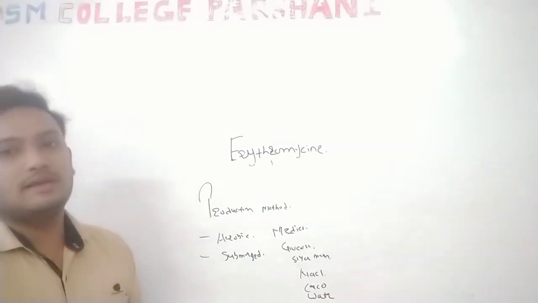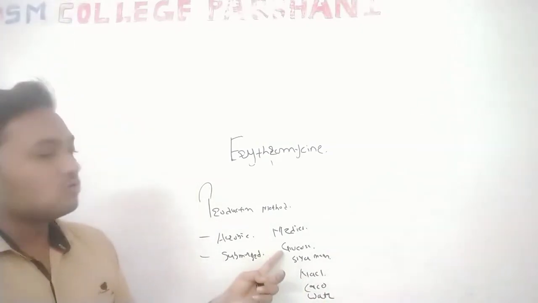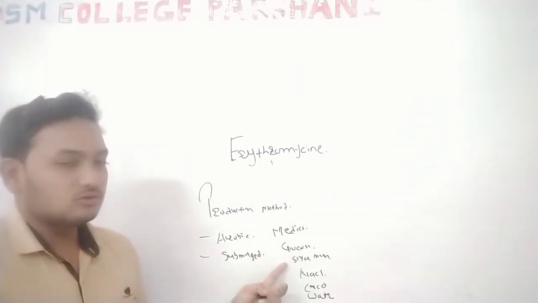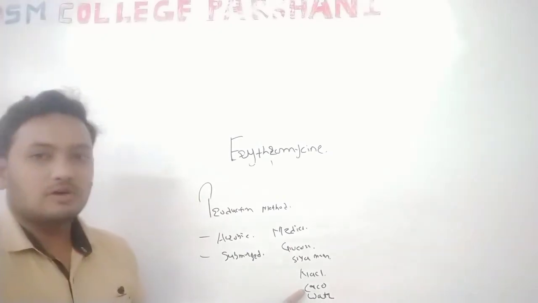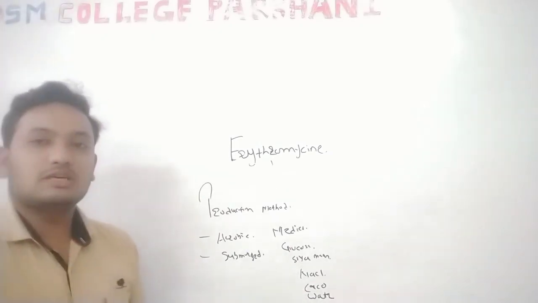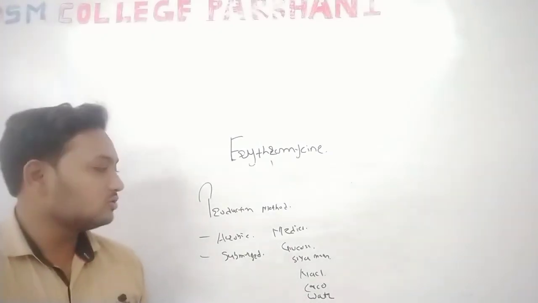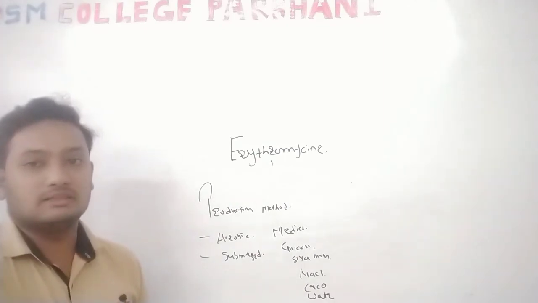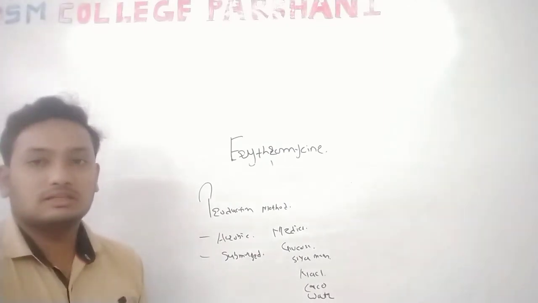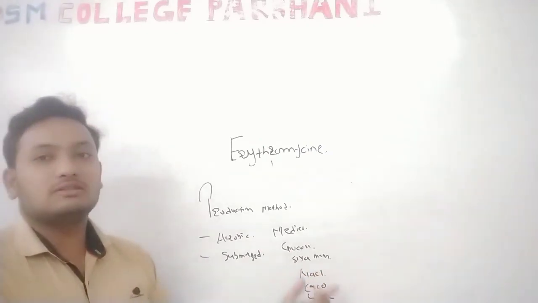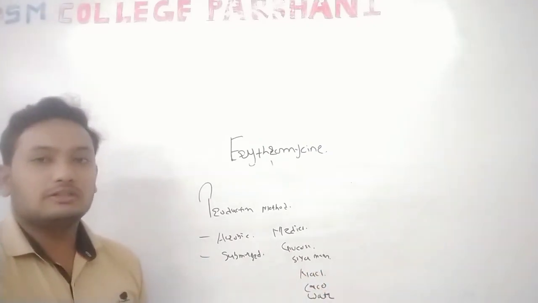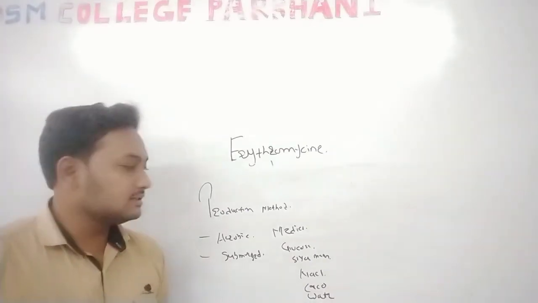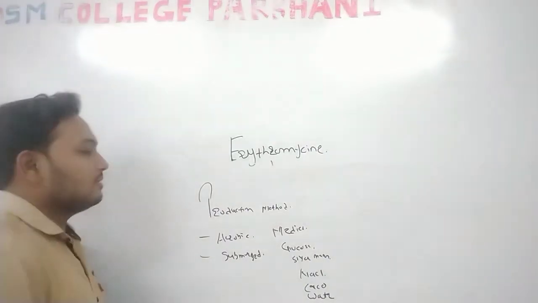The water is important. Glucose is a carbon-containing carbohydrate source. Soya meal, NaCl, and calcium carbonate are mineral sources, phosphorus sources and nitrogen sources. We already discussed that these sources are important for various mechanisms. In earlier lectures you saw what the nitrogen source and the phosphorus source do, their role in the cells. So here we are discussing the media for erythromycin production.